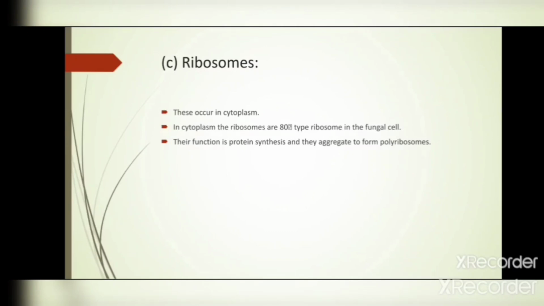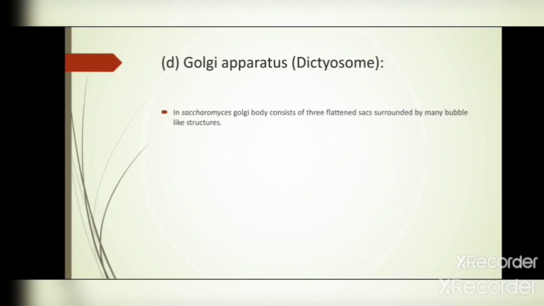Next one is the ribosome. Ribosomes also occur in the cytoplasm. It means they are living structures. In the cytoplasm of the fungal cell, the ribosomes are 80S type. We all know ribosomes are of two types, 70S and 80S, but in the fungal cell, only 80S type ribosomes are present. Their function is protein synthesis, and many ribosomes aggregate to form a polyribosome.